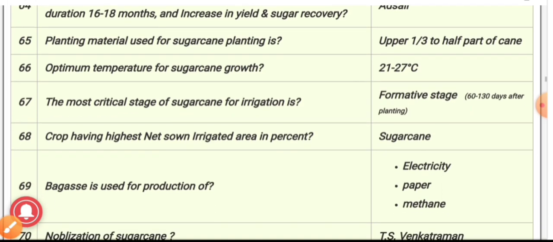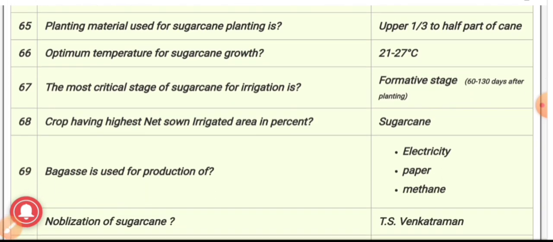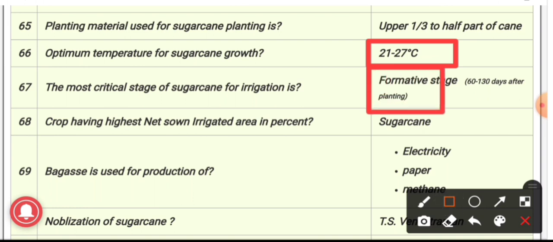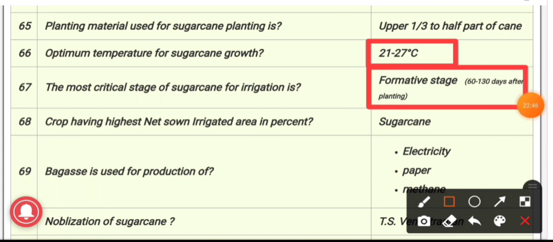66. The optimum temperature for sugarcane growth, and the answer is 21 to 27 degrees Celsius. Sugarcane is a tropical plant and it is a long duration crop. 67. The most critical stage of sugarcane for irrigation is the formative stage, which comes 60 to 130 days after planting.